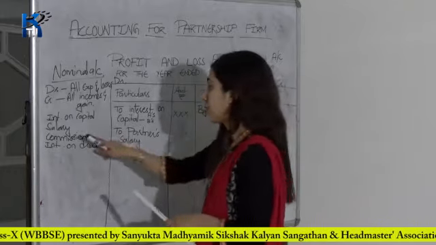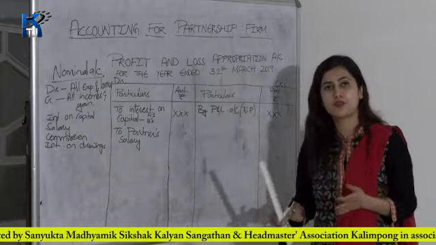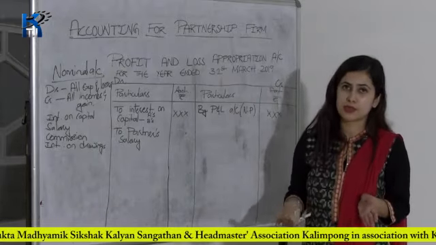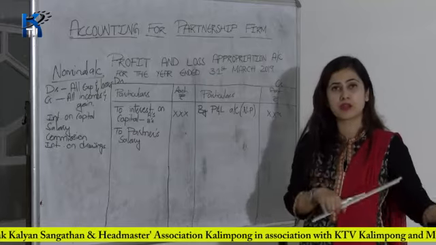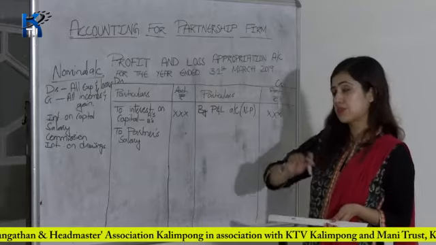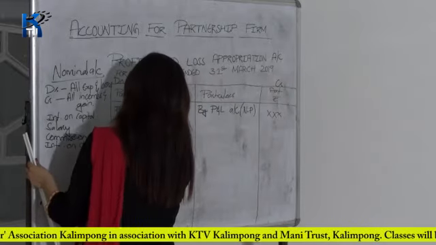The next is commission. If the partners are getting commission, then the commission for the firm is an expense. You are giving commission to the partners, which means for you it is an expense and for the partners it is an income. So the expense will again come on the debit side. So write to commission.